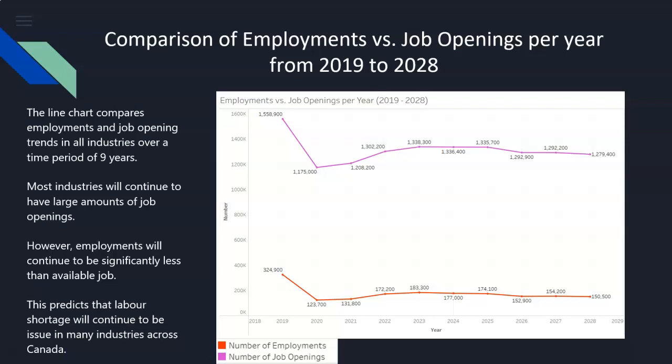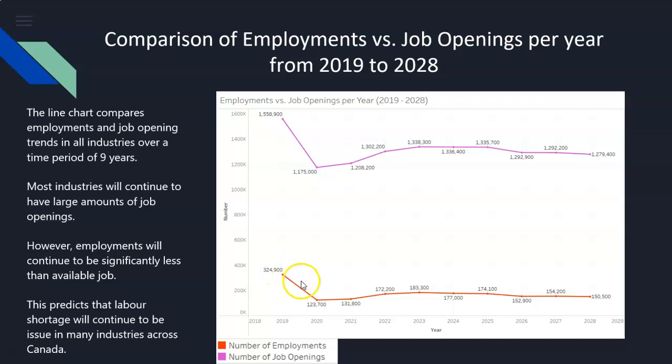For the first visualization, I used a line chart to compare employment versus job opening trends in all industries over a time period of 9 years. The chart shows a significant difference between job openings and the number of employments per year. Most industries will continue to have large amounts of job openings. However, employment will continue to be significantly less than the available jobs.